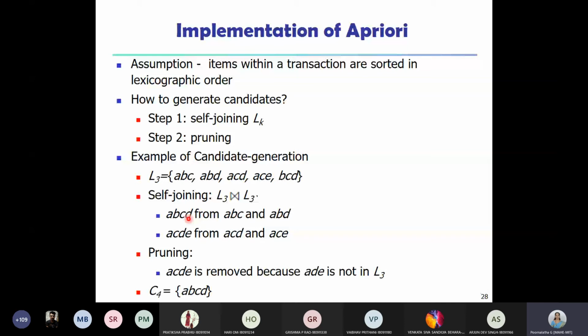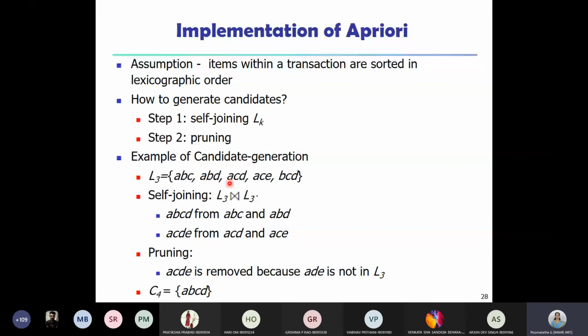Similarly, if you look at ACD and ACE, the third and the fourth one, the first item is A, the second item is C, and the last one here is D and here it is E. So D is less than E. So it is possible for us to combine both of them. ACD and ACE together give us ACDE.